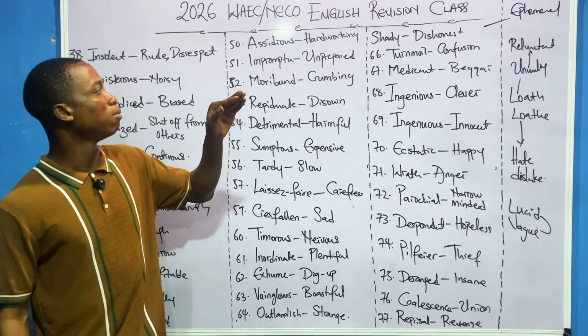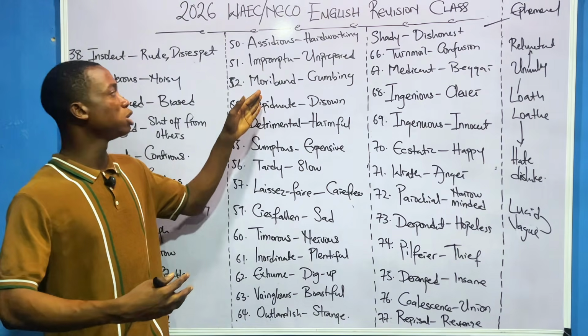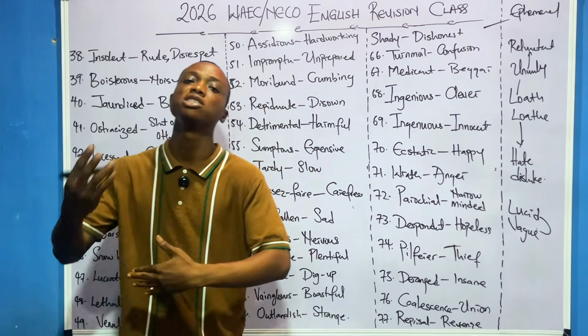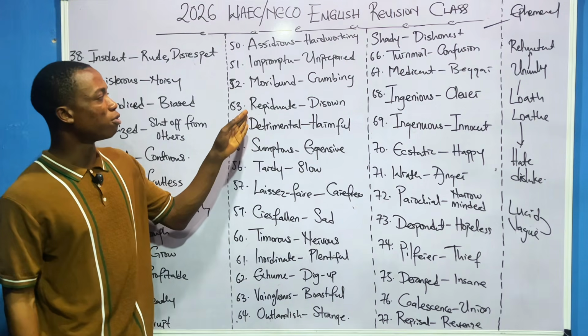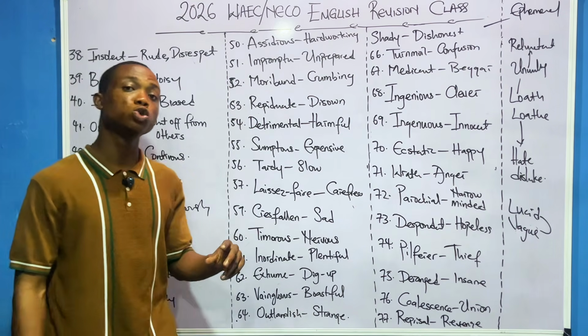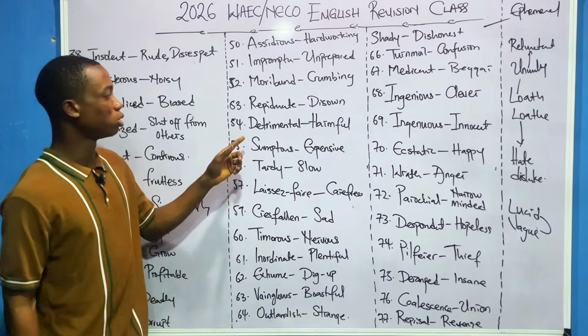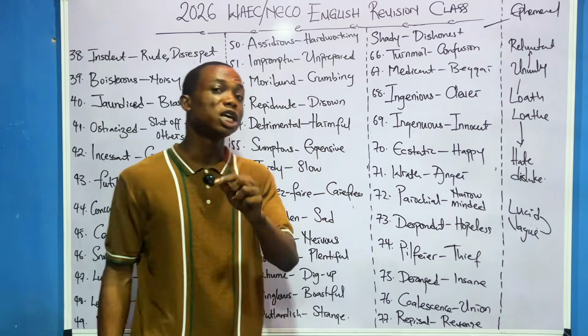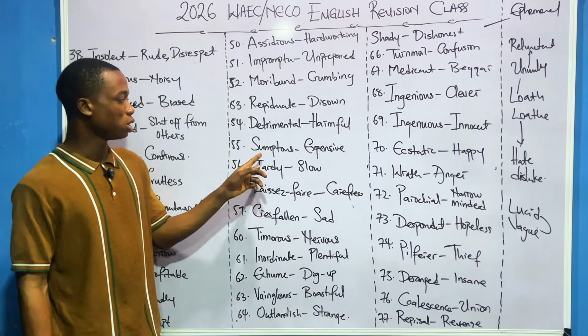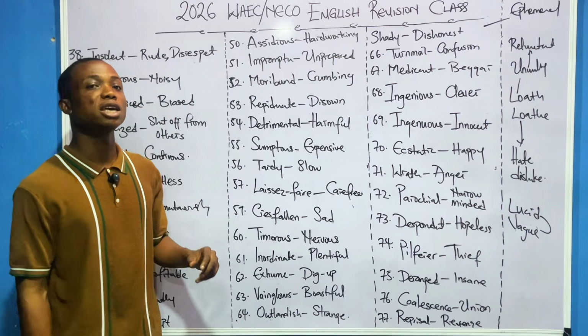Yes. Moribund, crumbling. When something is in a moribund stage, it is in a crumbling stage, a dying stage. That is the meaning of moribund. Then repudiate means to what? To disown. Past question. Detrimental. This thing is detrimental to your health. I mean that it is harmful to your health. Sumptuous is expensive.